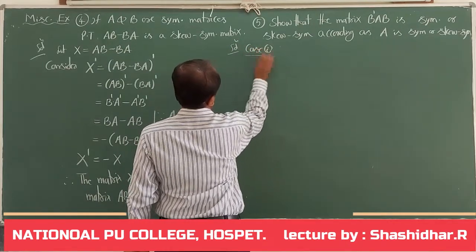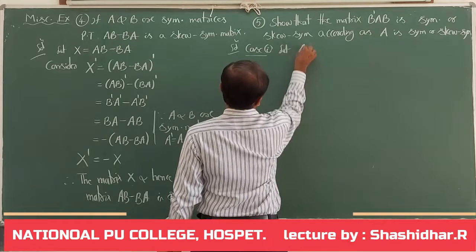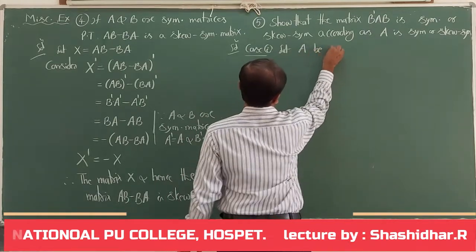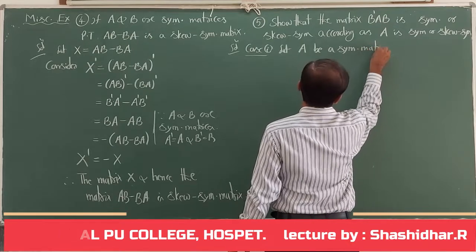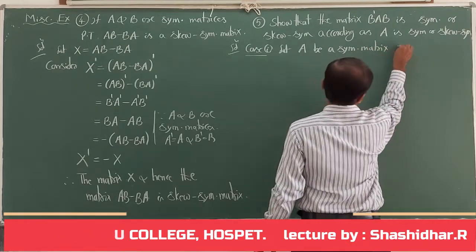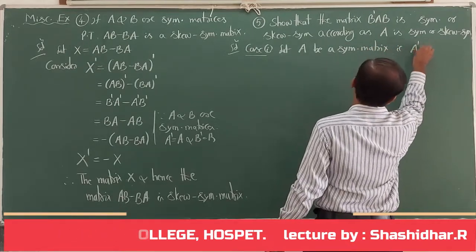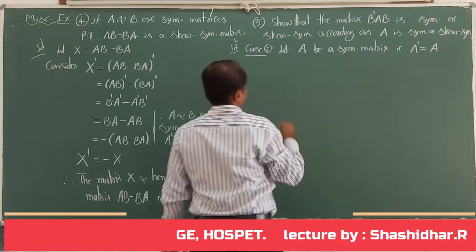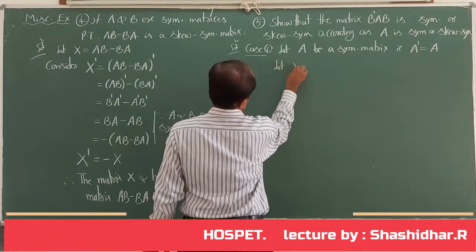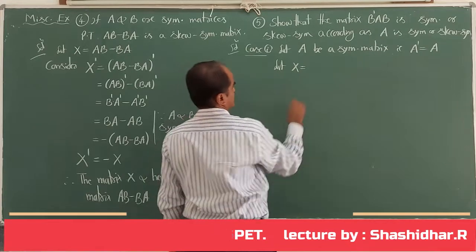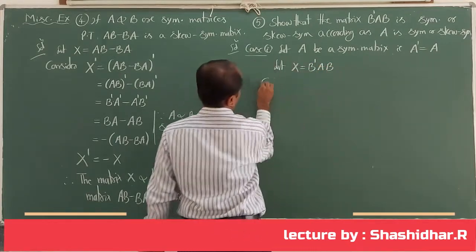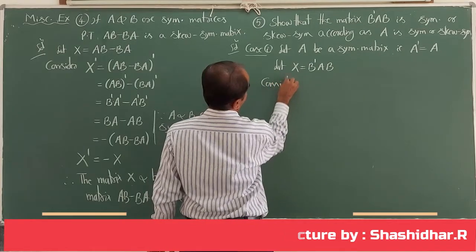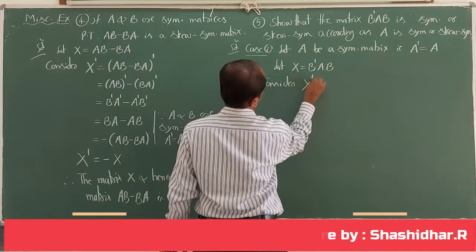Case 1, let A be a symmetric matrix, that is A dash equal to A. Next, let me write matrix X equal to B dash AB. Now I consider X dash.